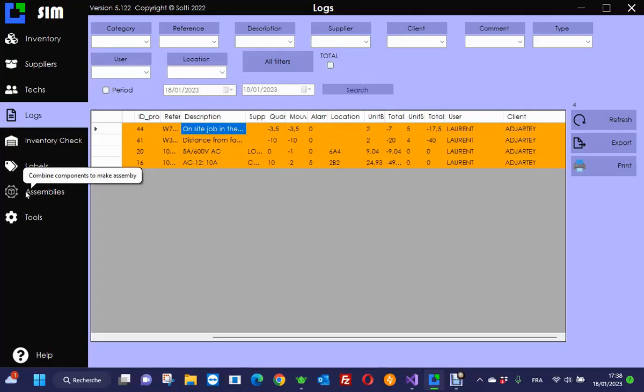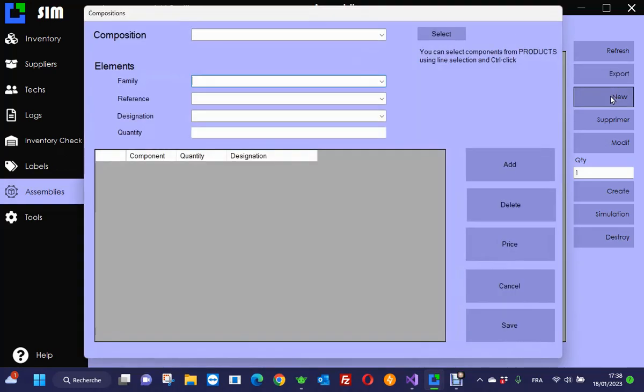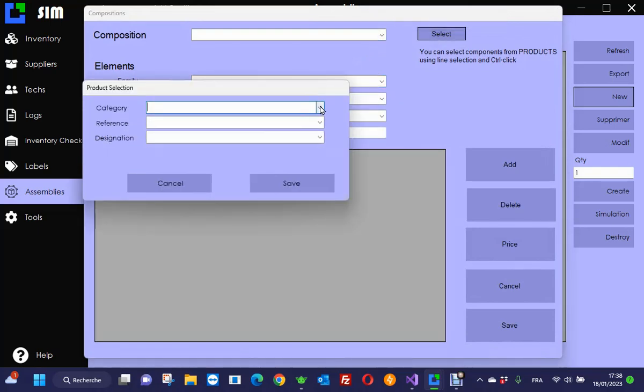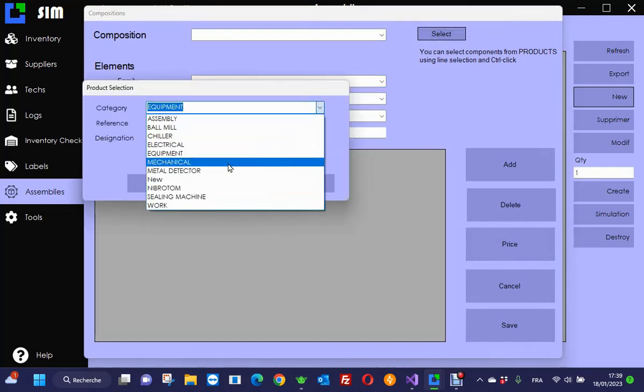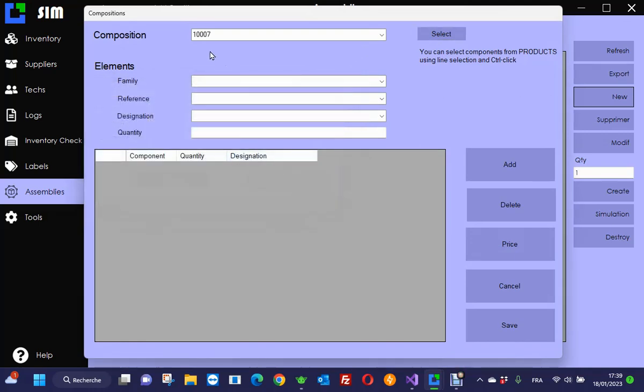Imagine now that you have standard things like installation of a heating machine. We will define what we call a new assembly for heating machines. So we click on new, we search for heating machine in my list. Let's see, it's a sewing machine. I took this reference. So my sewing machine is here.